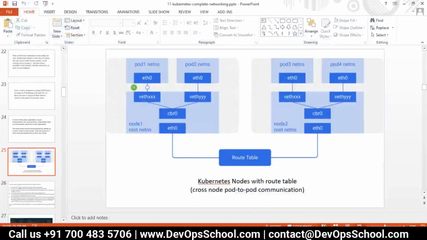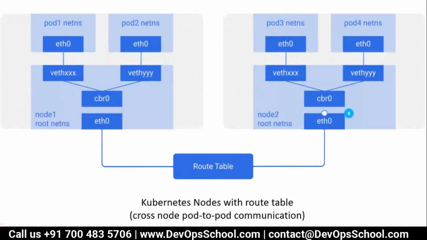So now back to the slides here. Now what is happening? Look at this here. Here a pod is trying to travel from one node to another node, pod 4. So what happens here? That packet is sent to the VS. VS says I don't know, I have to transfer to CBR0. CBR0 also says I don't know. Then ETH0, CBR0 here checks the routing table and IP tables map, and they analyze, okay, this IP address of the pod is hosted in this node IP address.